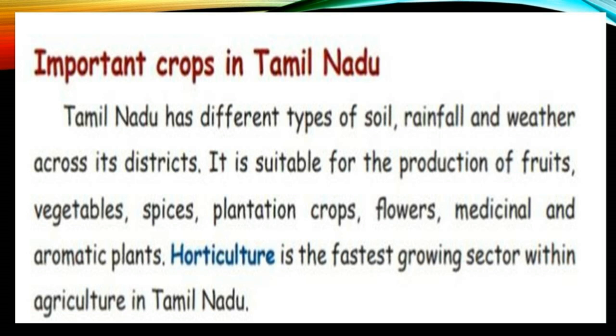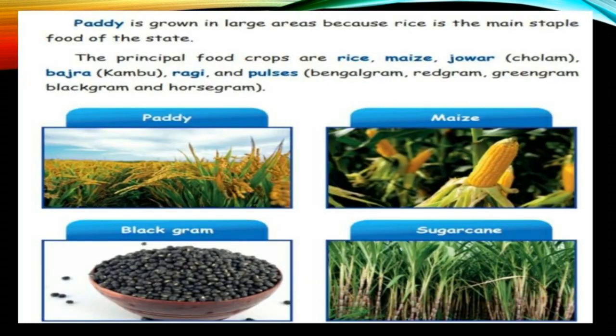For example, some crops take more than one year, but some crops take 6 months or 3 months. Like that, many crops are cultivated, and we call it horticulture. Let us see the important crops which grow in Tamil Nadu.